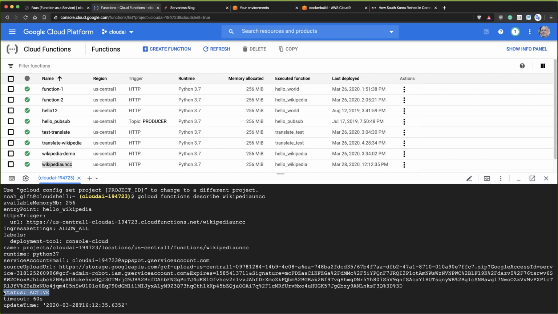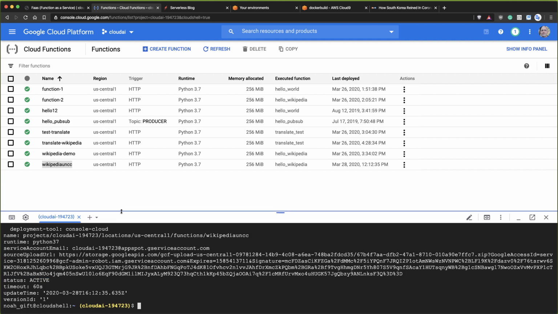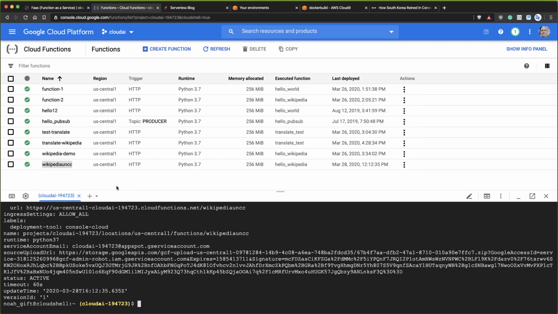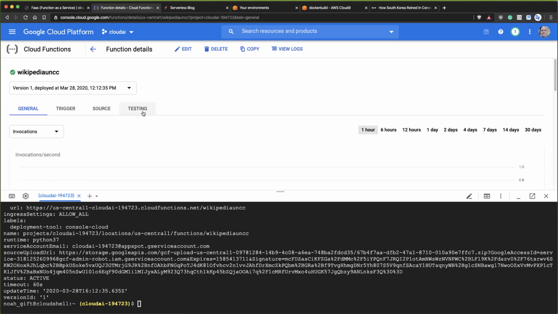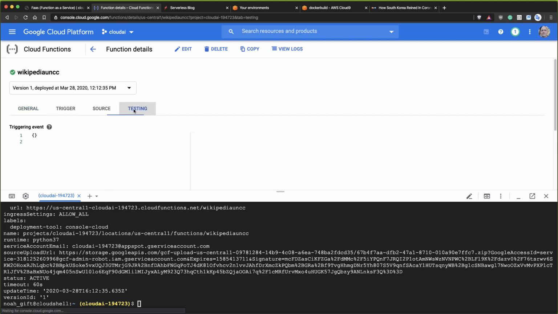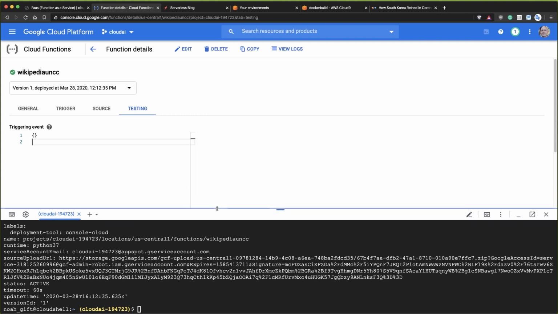So how do we test this out? A couple different ways we can test this out. Let me show you the easy way first. There's actually three different ways we can test this out. So first up, I'm going to click on it. And what I will do is go to this testing icon here, if you see the testing. And inside of here, it's going to give me the ability to play around with this payload.